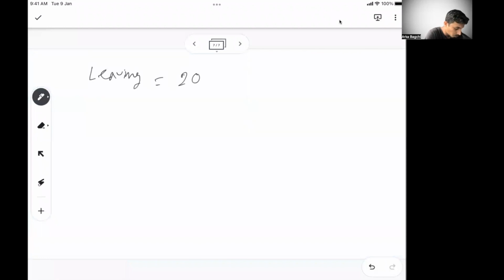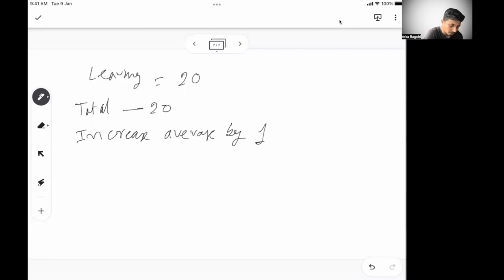So from the total, 20 is already gone, right? Now to increase the average by 1, that means increase each value by 1, right?